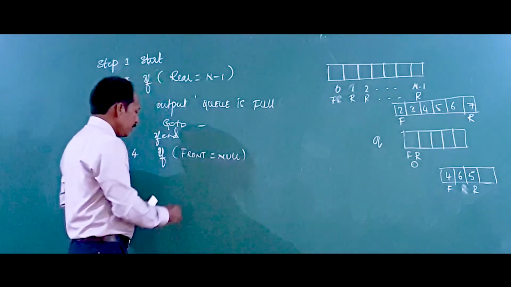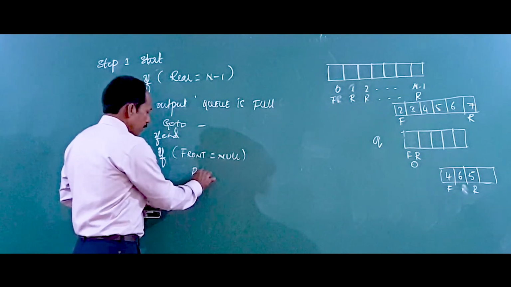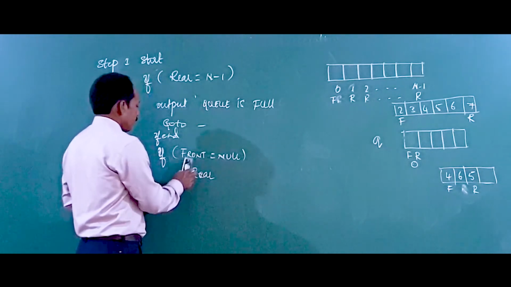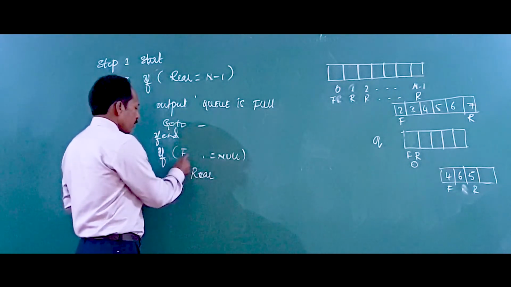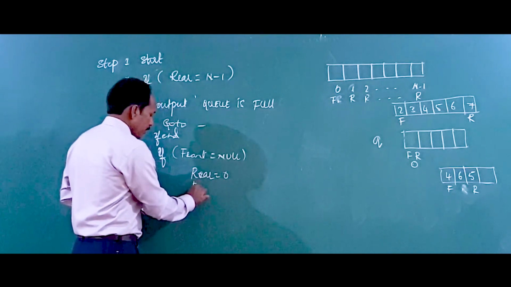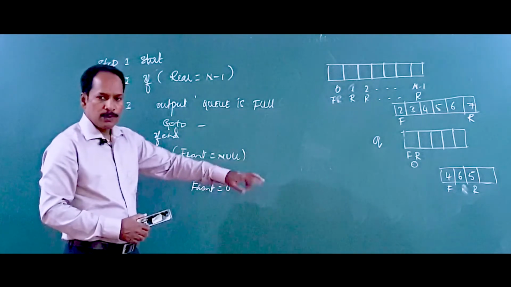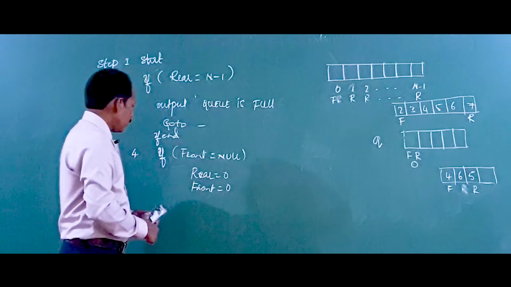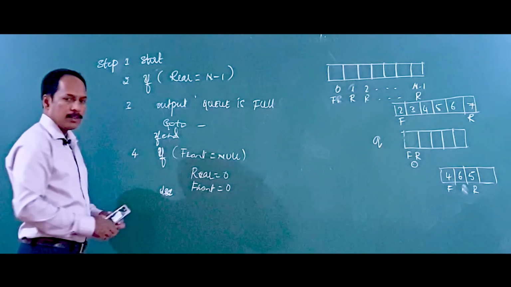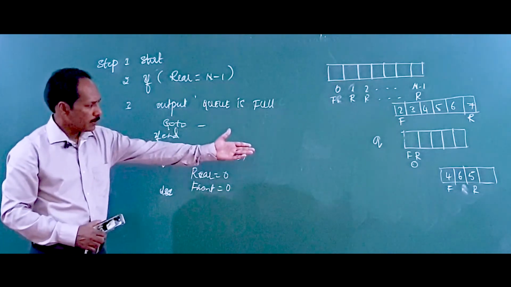Therefore, what we do is make both pointers, the rear pointer and the front pointer, 0. You can use capital or lowercase letters, no problem. So rear equals 0, front equals 0. That is, make the two pointers 0, 0, and then insert an element. Otherwise, else, which is compulsory here. If it is not null, there already exist some elements, like this example 4, 5, 6.